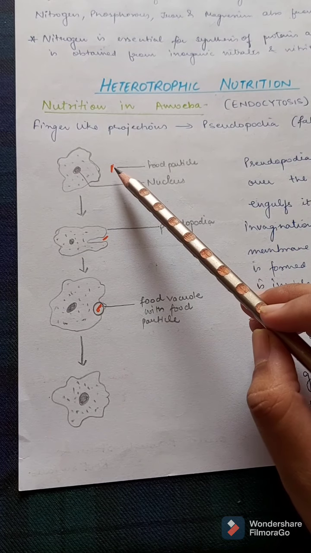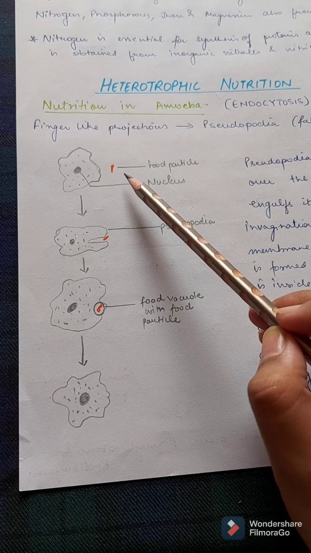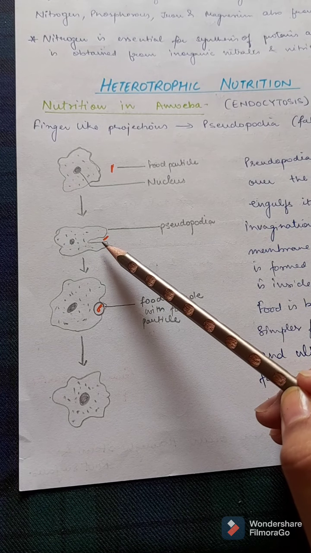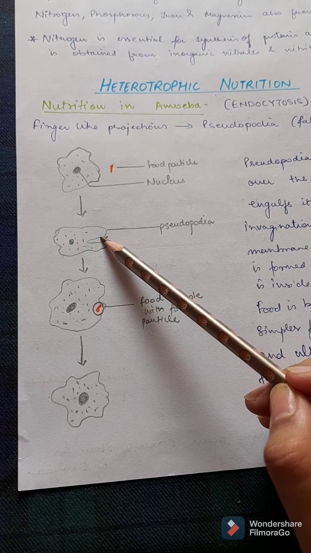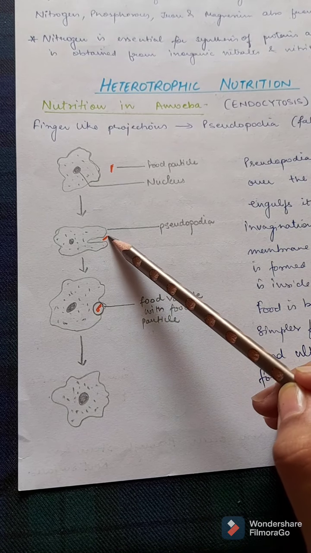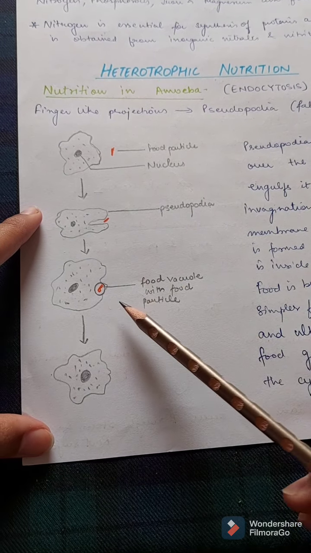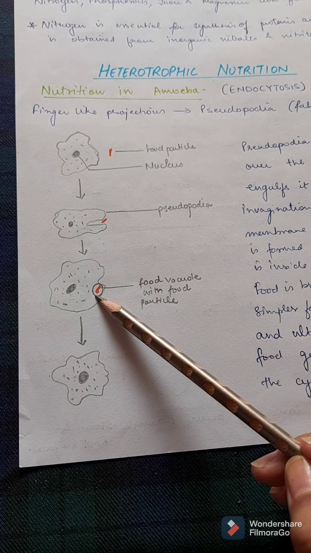So now, what happens in the nutrition in amoeba? So this is the food particle. Pseudopodia fuse over the food particle and engulf it through the invagination of plasma membrane. This is the invagination of plasma membrane. A cup shaped structure is formed here and the food particle is engulfed in. Then the food vacuole is formed and the food particle is inside the body.